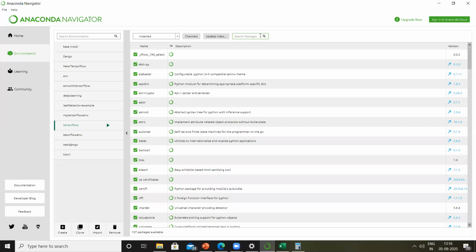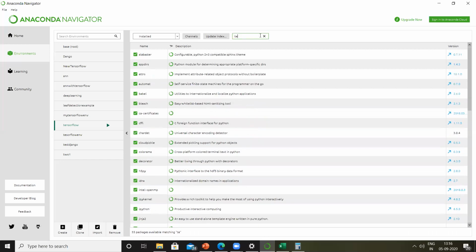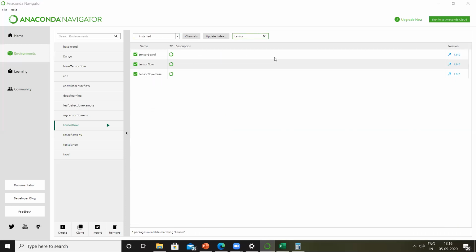Similarly, for TensorFlow, you will be using 1.9.0. And again, here there is a dependency, right? You need to install TensorFlow first. And after installing TensorFlow, then install Keras. Is this clear, guys?